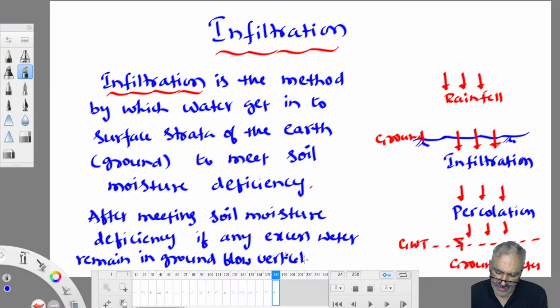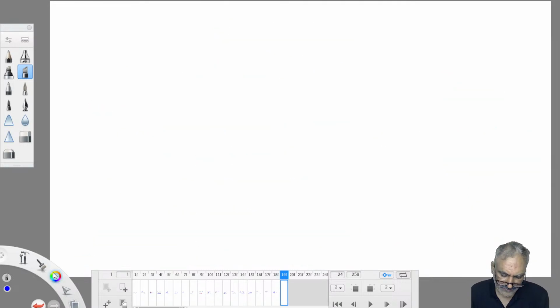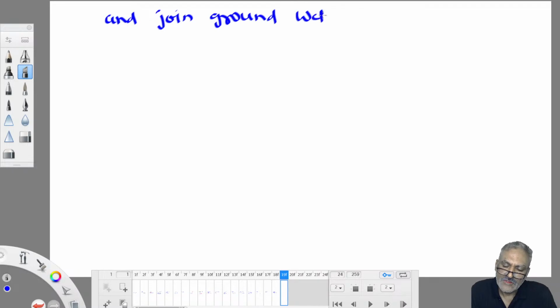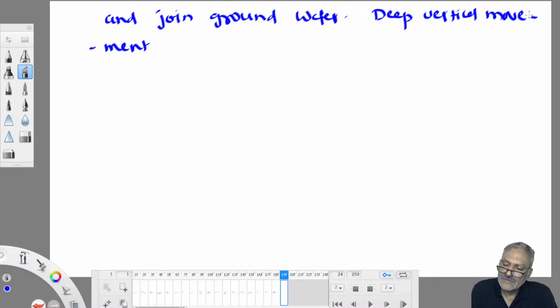The deep vertical movement of water inside the ground is known as percolation.